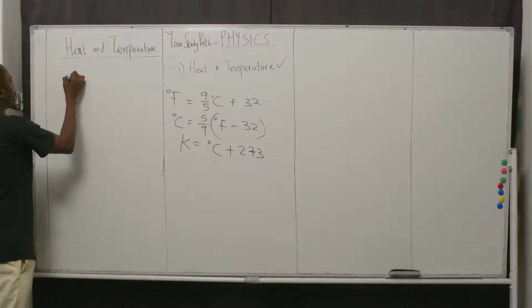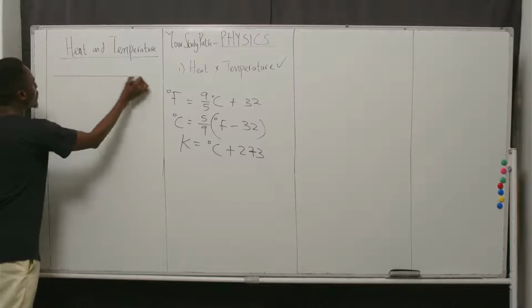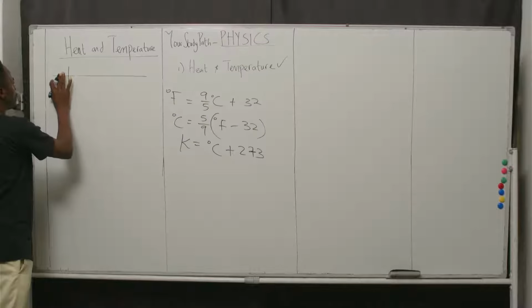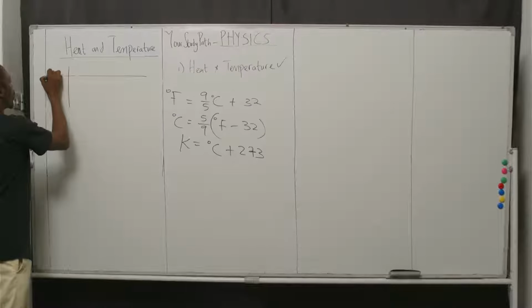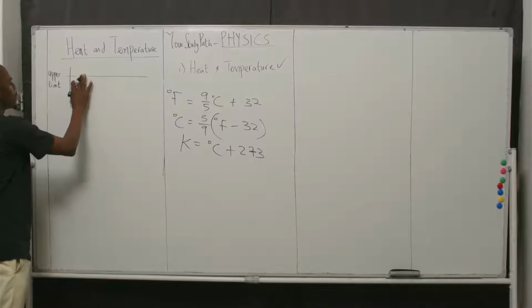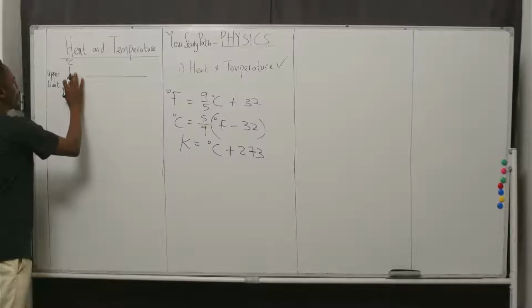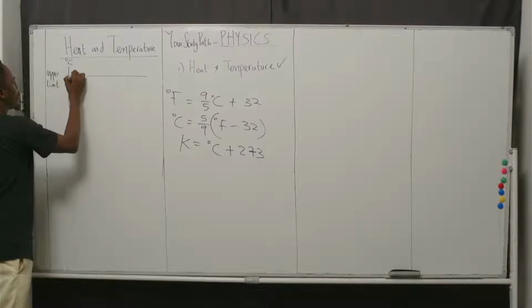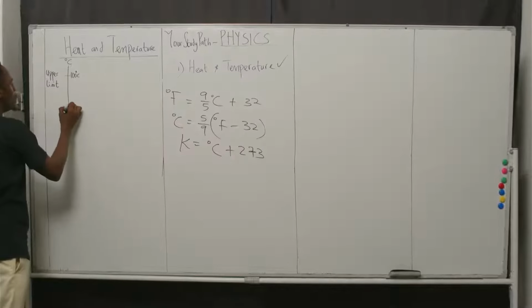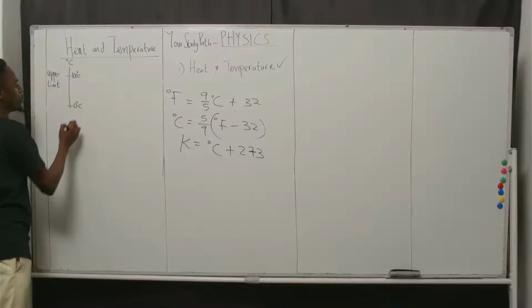Then you go this line. You note exactly what the degrees Celsius scale would be. Here we call it the upper limit. The upper limit for degrees Celsius, we're working with 100 degrees Celsius. The lower limit, we're working with 0 degrees Celsius.